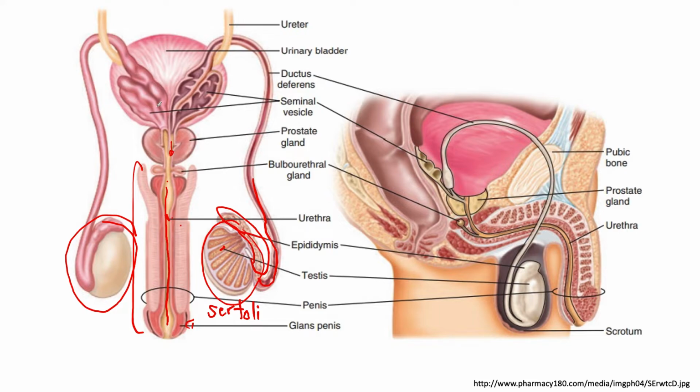Before the sperm cells are actually ejected, in the early phase of ejaculation, there are three parts in your male reproductive system that would actually secrete fluid. The first part of ejaculation may not contain sperm cells yet. Rather, it might include a cocktail of fluids produced by your seminal vesicles, by your prostate gland, and by your bulbourethral gland.